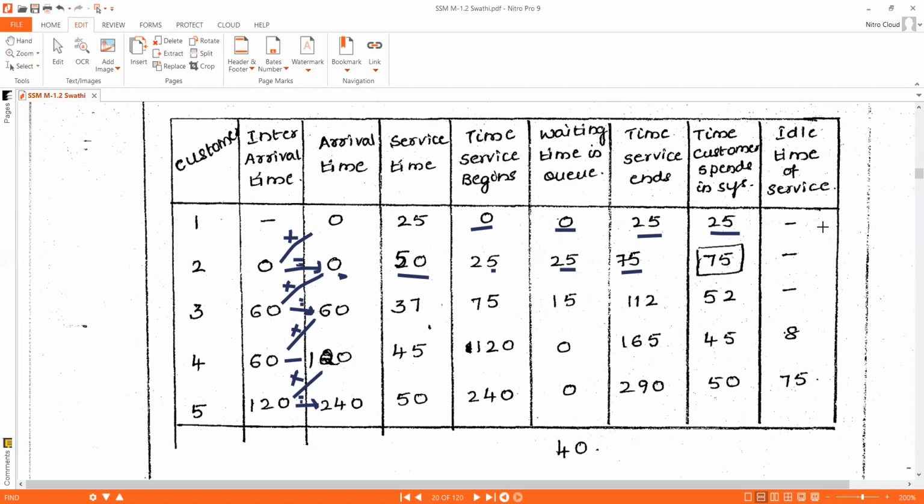Okay, was the system idle? No. The system executed customer 1's job at 25.